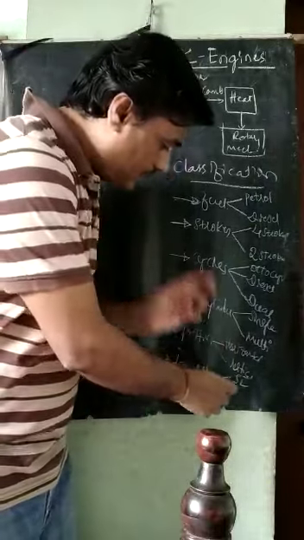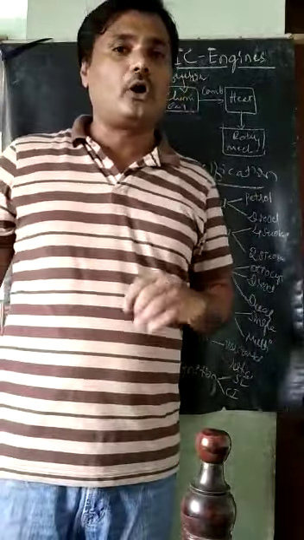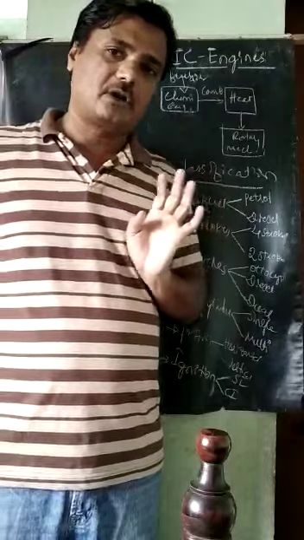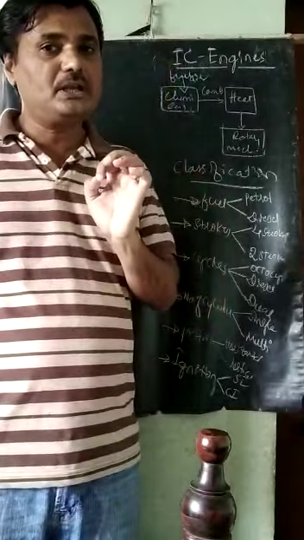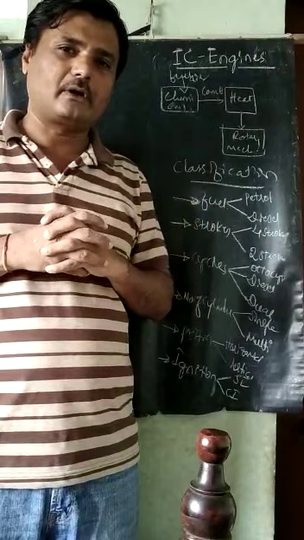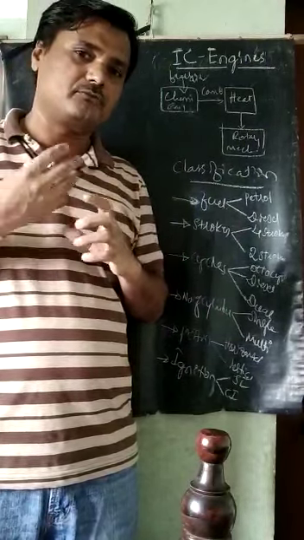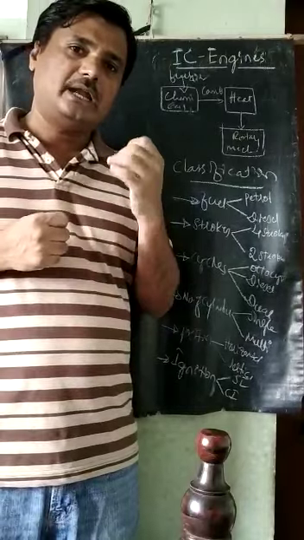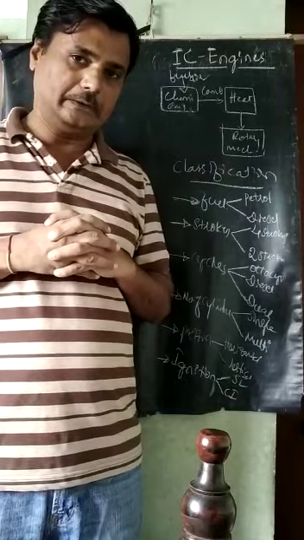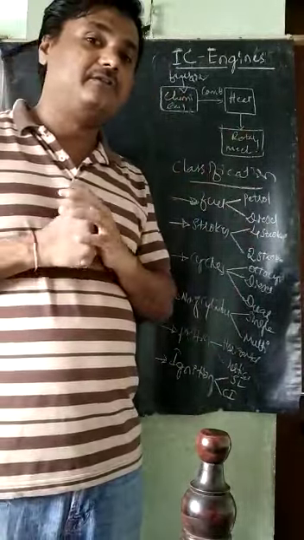The next one is the CI engine. CI engine means compression ignition engine. Here a spark plug is not available. The compression ratio is high, meaning the fuel and air are highly compressed. Therefore its pressure and temperature are very high. That kind of engine is called a compression ignition engine. So this is the classification of the IC engines.